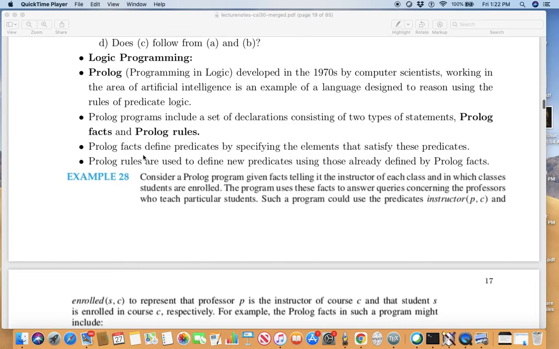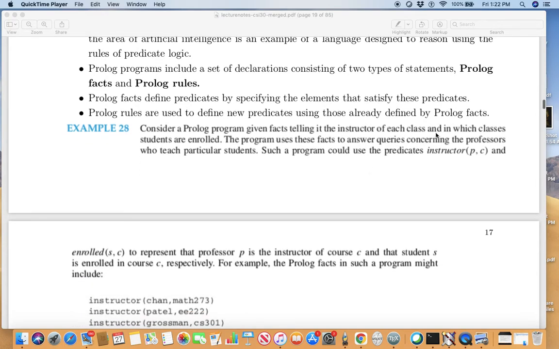Here is an example to understand what we just said. Consider a Prolog program given facts telling it the instructor of each class and in which classes students are enrolled.